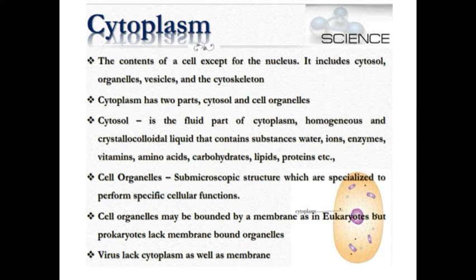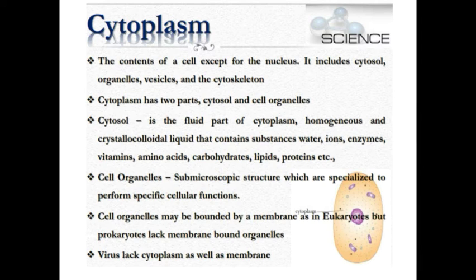So these cell organelles are membrane bounded. As we already know, only the eukaryotic cell has membrane bound cell organelles, while the prokaryotes don't have membrane bound cell organelles. Okay, so cell organelles may be bound by membrane as in eukaryotes, but prokaryotes lack the membrane bound cell organelles. These membrane bound cell organelles are totally absent in the virus.